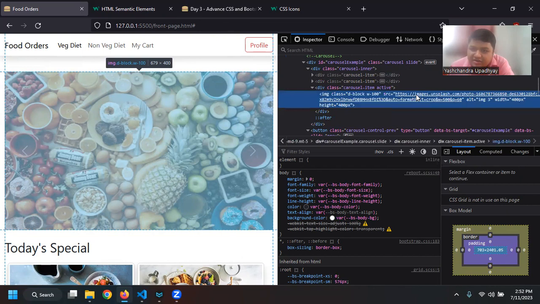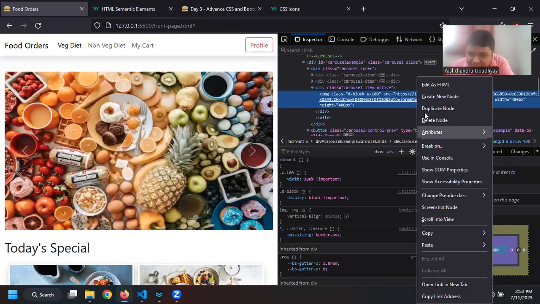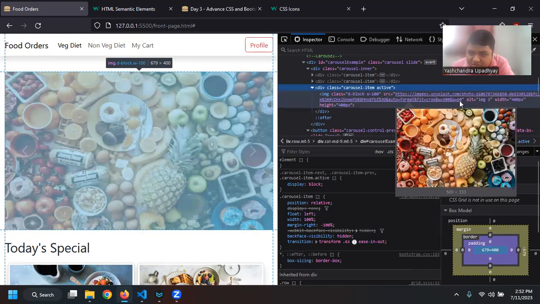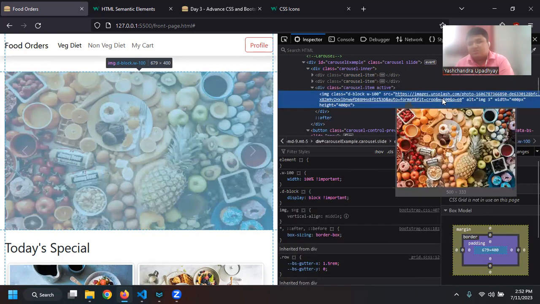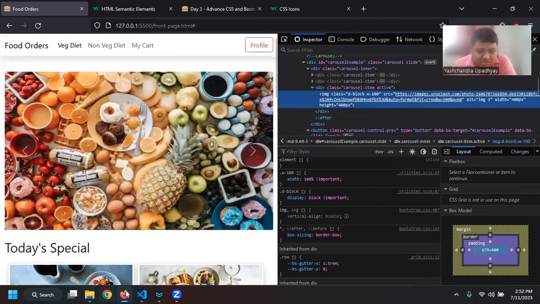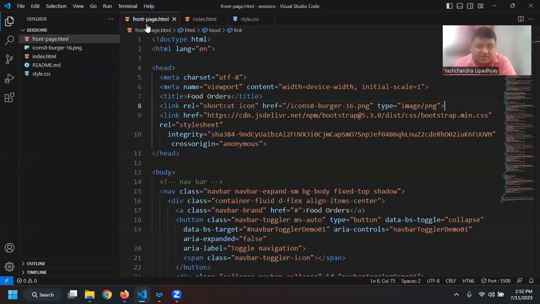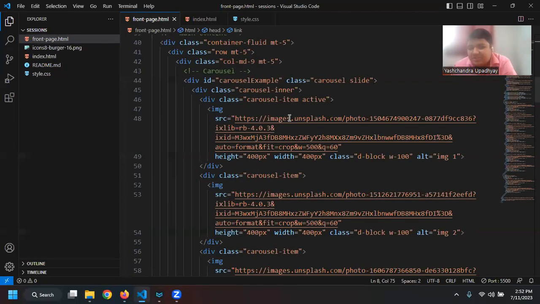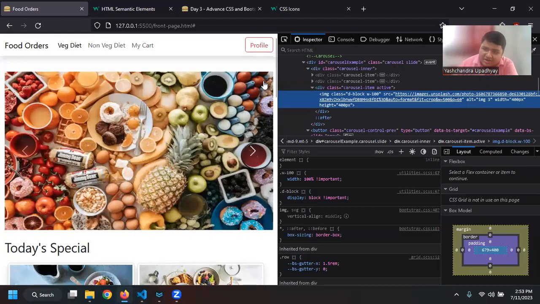But if I click on it, let us say I just want to copy it, I cannot edit it because it is rendered by the browser. So I just have to go here and you can see https image.unsplash, and then there is the actual image link. So what it is doing is rendering the image, downloading it, and then saving it somewhere. You can actually see it.